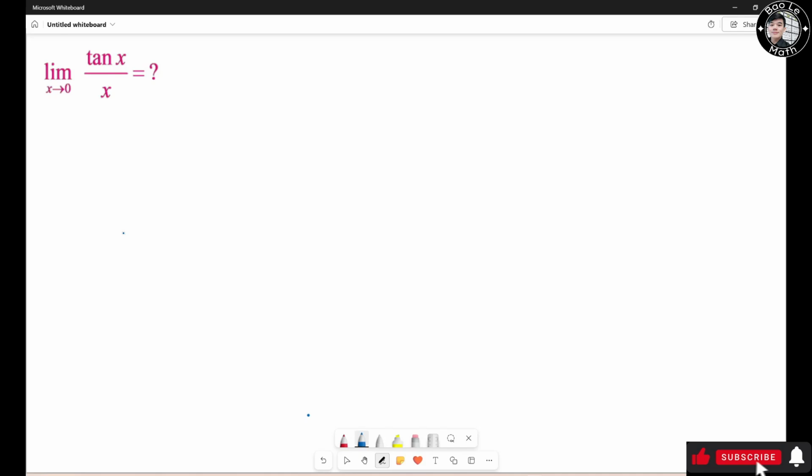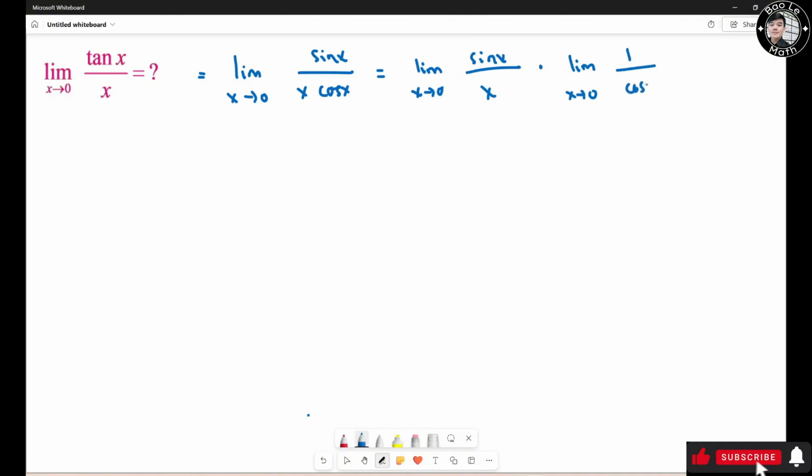Hello everyone, in this video we're going to learn how to find the limit of tangent s over s when s approaches 0. So this is the same thing as the limit of sine s over s times cosine s, because tangent s equals sine divided by cosine. When s approaches 0, this turns out to be the limit as s approaches 0 of sine s over s, times the limit as s approaches 0 of 1 over cosine s.